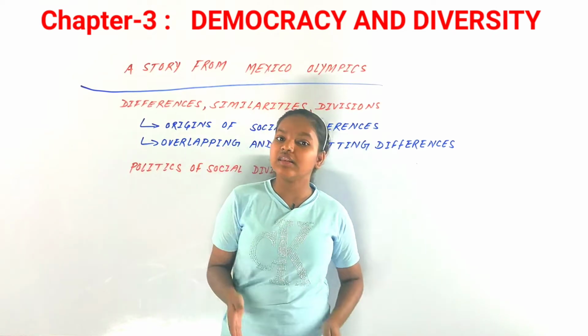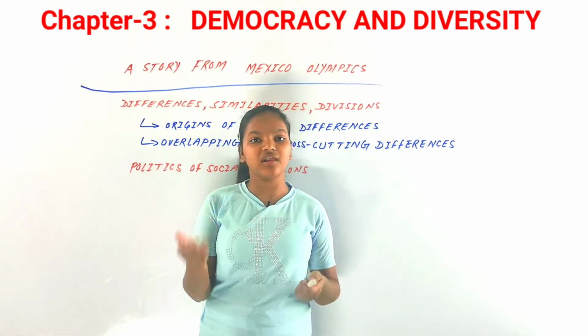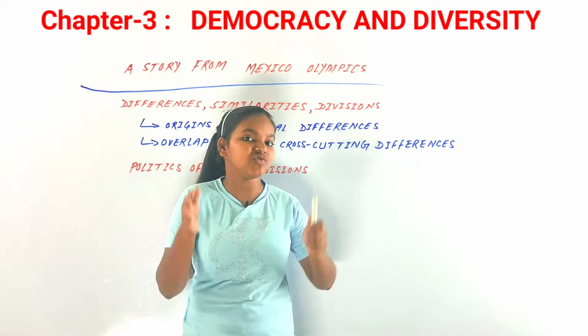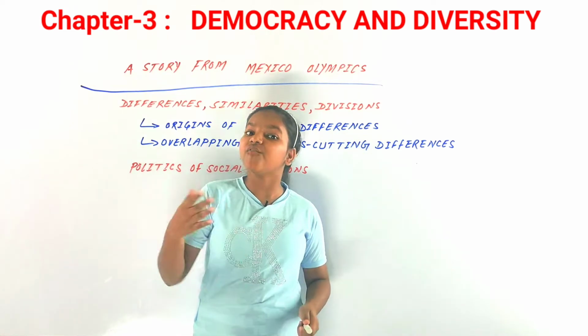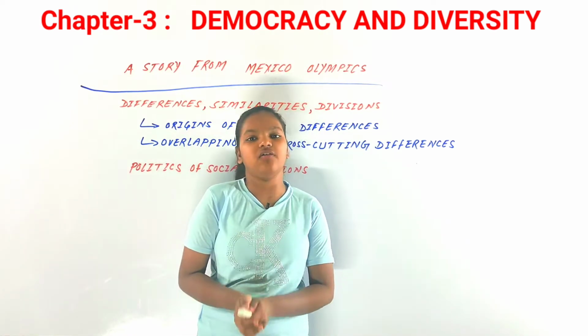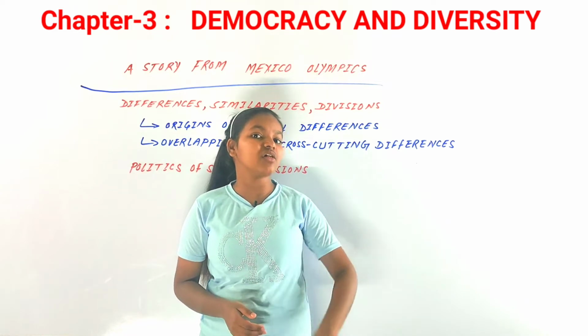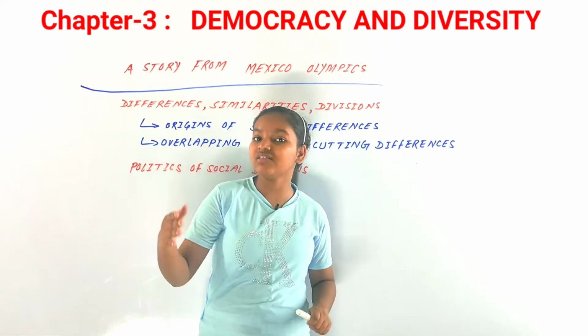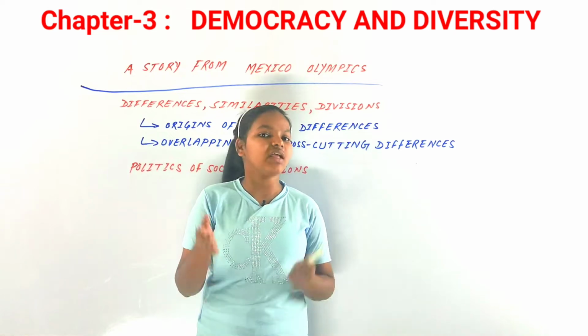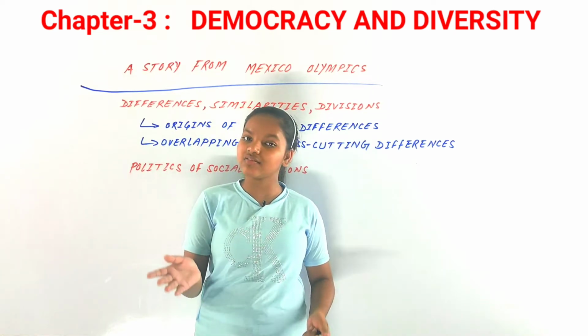So you can just say that that was the example for the social division, for raising their voice against the social division or the social differences, social inequalities as well. Now you know that at first there are social differences, then there can be social divisions, and it can be at a very high level as social discriminations as well.